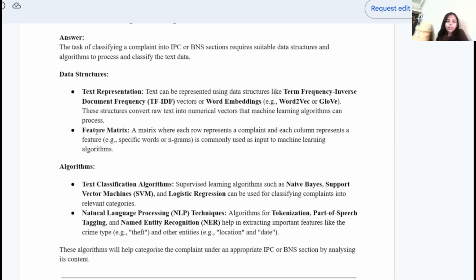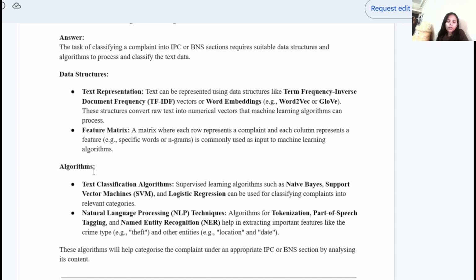So here second is the feature matrix. Here is a matrix where each row represents a complaint and each column represents a feature, that is, specific words. It's commonly used as input to machine learning algorithms. There are also the following data structures which we can use for storing text: list, array, priority queue, heaps. These data structures can also be used.